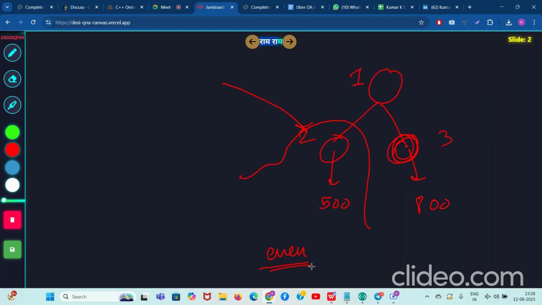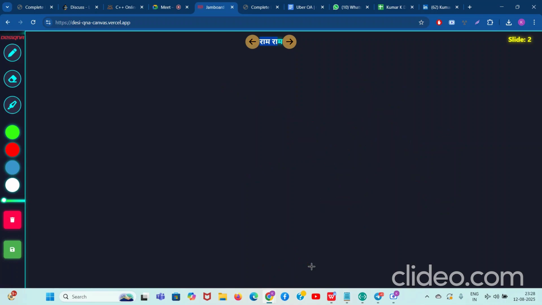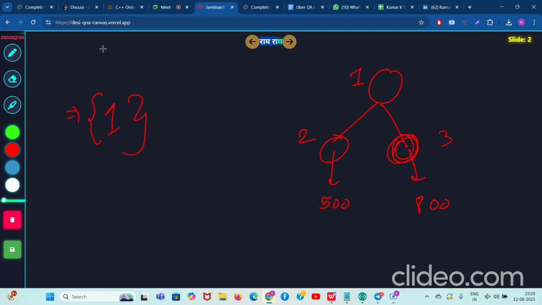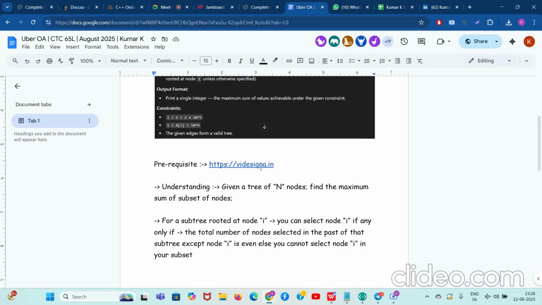But guys, if you want to select node number 1, can anyone tell me what will be the condition? If you want to put node number 1 in your summation, the condition is that the total number of nodes selected below it should be even in count.